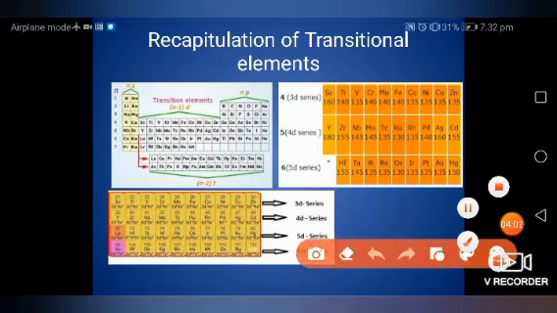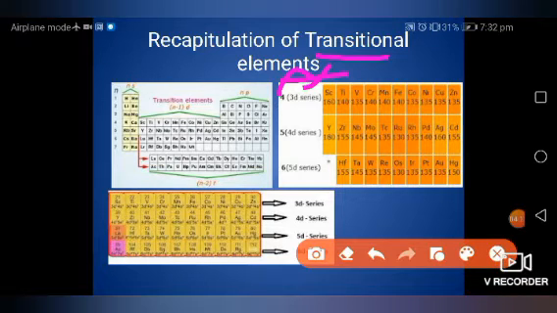If we talk about the transition series specifically, the 4th period represents the 3d series, the 5th period the 4d series, and the 6th period the 5d series.